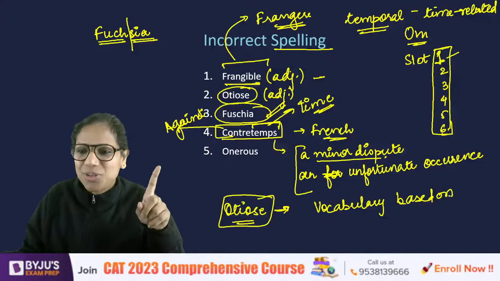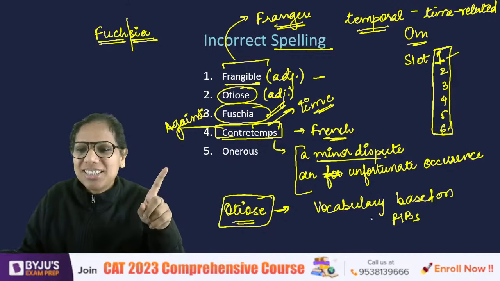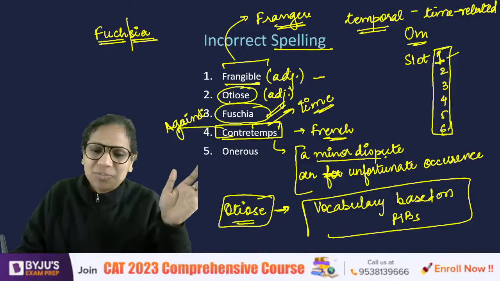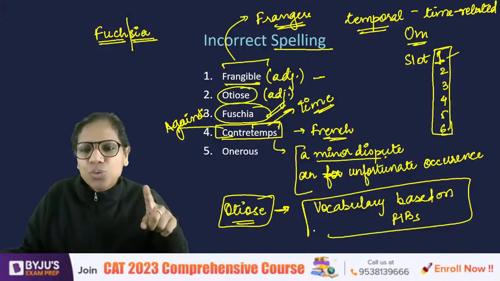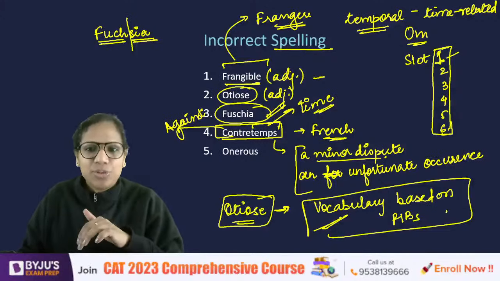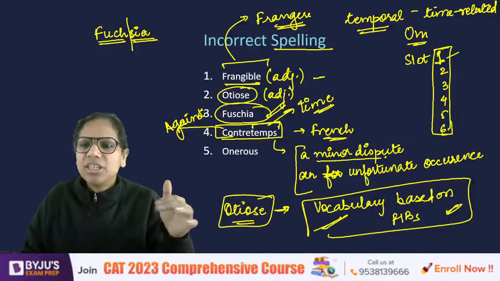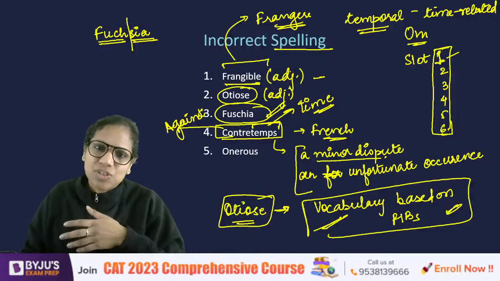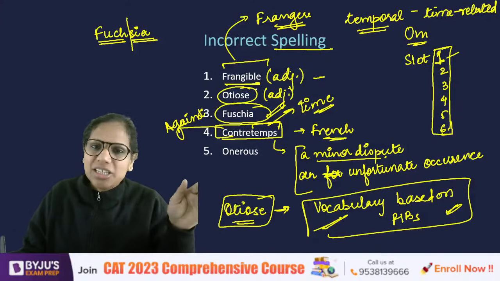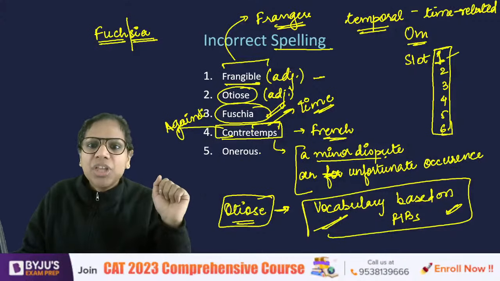So this was a test for you. How many of you remembered this? If you remembered this, then you would easily eliminate OTOs, right? Do watch this session in case you're preparing for MHCT, for TISNET, it will help you. Okay, because FIB is based on vocabulary, they come in all the non-CAT exams. So OTOs, the spelling is absolutely fine, no errors there.